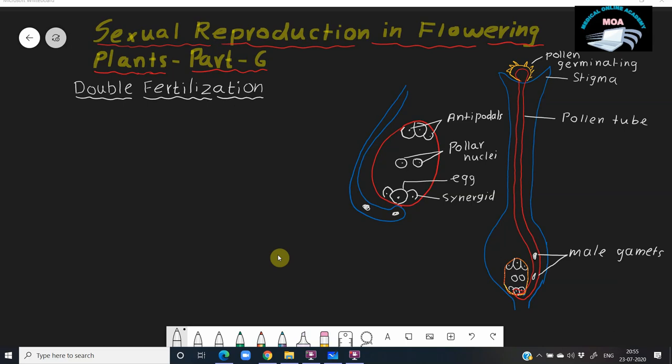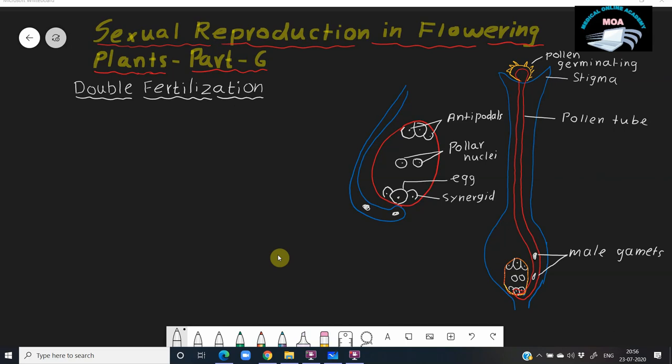Now the male gametophyte is produced, and the tube cell present at the apex acts as a graviperception, helping it to move downward by gravity. When this pollen tube comes, it enters through the micropyle into the ovule. So here is the micropyle. Through the micropyle, it enters into the ovule. When it enters the ovule, the movement of the pollen tube is guided by the two synergids present on either side of the egg.